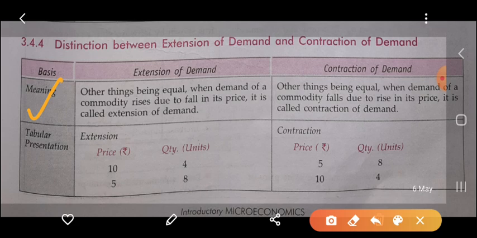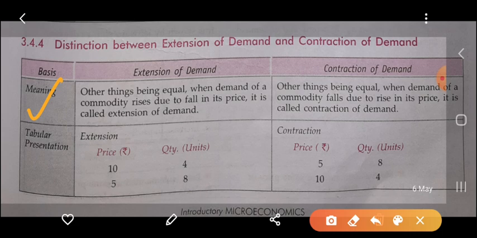So in this case the commodity is demanded more by the consumer when the price falls. It is the case of the extension of demand, with other factors remaining constant.